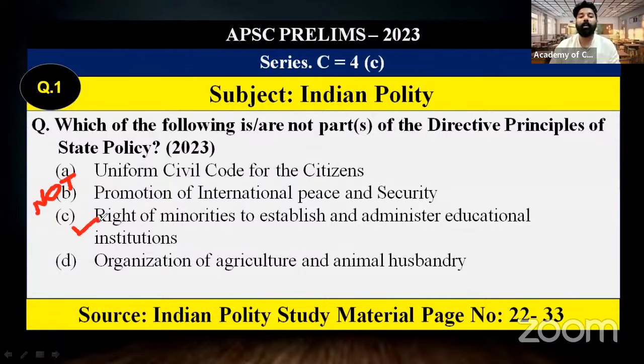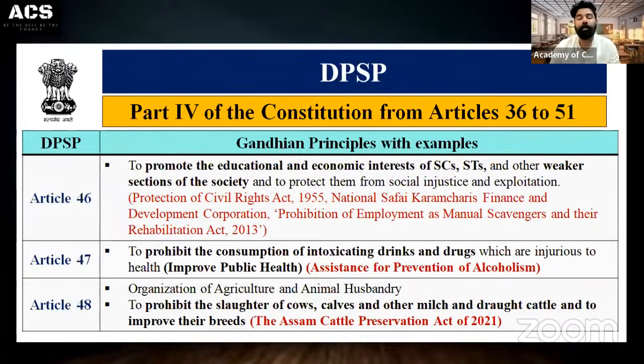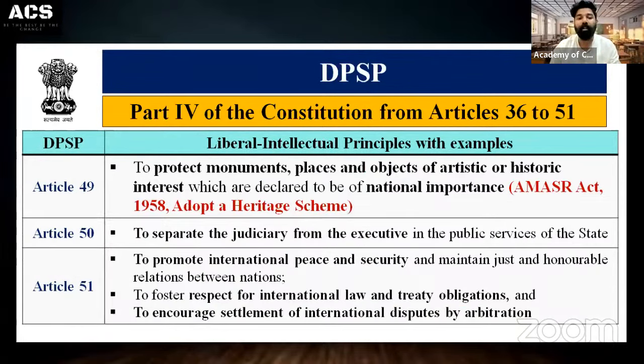In this way also you can solve such kinds of questions if they come in the future as well. And I'm sharing this slide which we have covered in the fundamental rights under Article 30 that deals with the right of minorities. Then in DPSP, we have covered a detailed analysis of the socialist principle, Gandhian principle, and liberal intellectual principle, which include uniform civil code, organizing agriculture and animal husbandry, international peace and security, etc. These are part of DPSP.